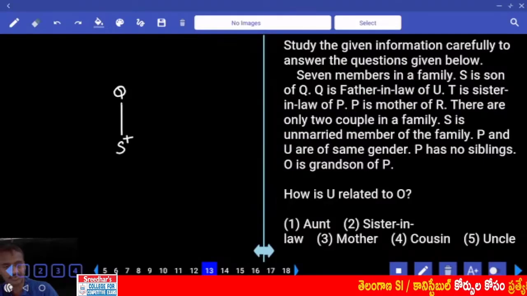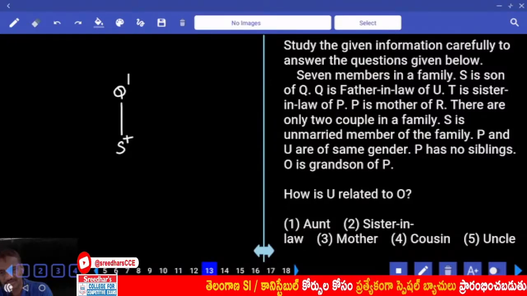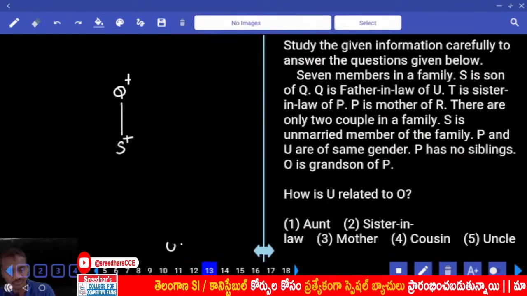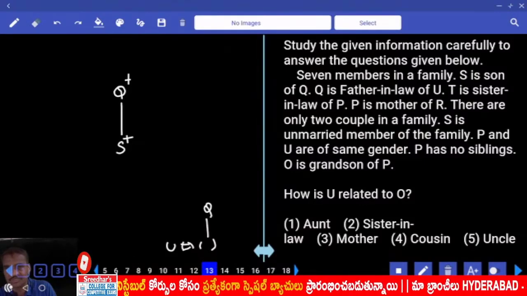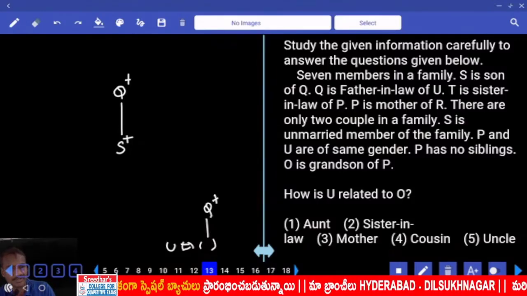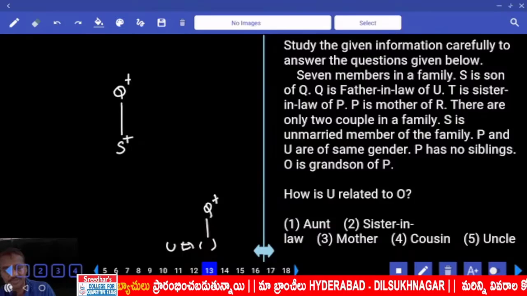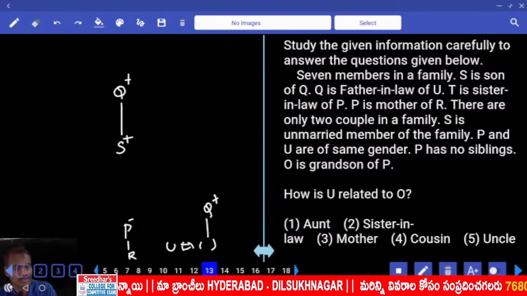S is the son of Q, and Q is the father-in-law of U. Father-in-law Q is a male. That means U's spouse's father is Q. Whether U is married to S or the sibling of S, as of now we cannot determine that. And T is the sister-in-law of P. P is the mother of R.